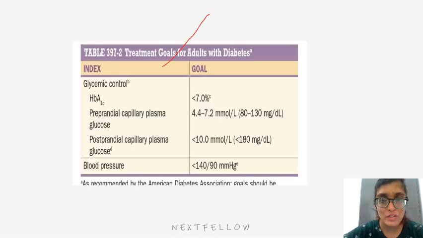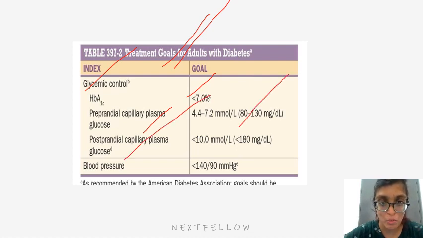So, treatment goals for adults with diabetes. One is glycemic control. HbA1c should be less than 7. Preprandial capillary plasma glucose should be in the range of 80 to 130. And postprandial glucose should be less than 180. Blood pressure should be less than 140 by 90 millimeters of mercury. Very important chart.